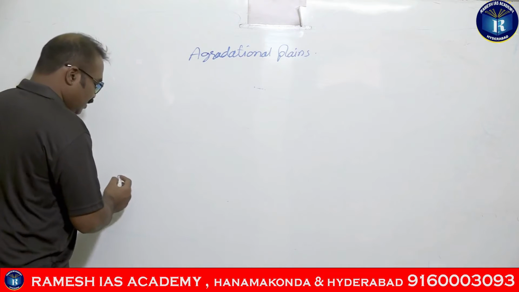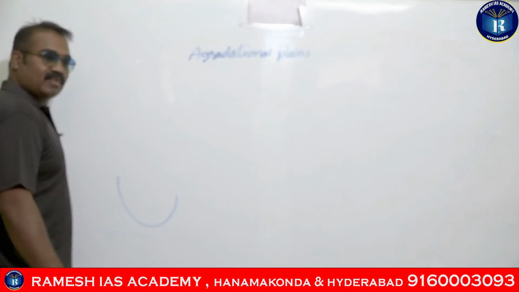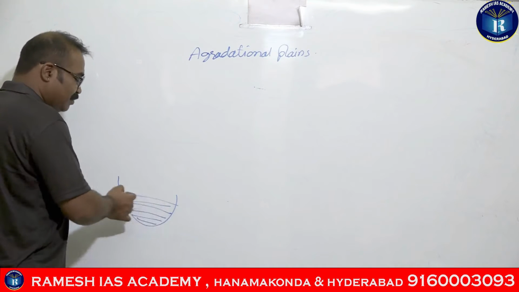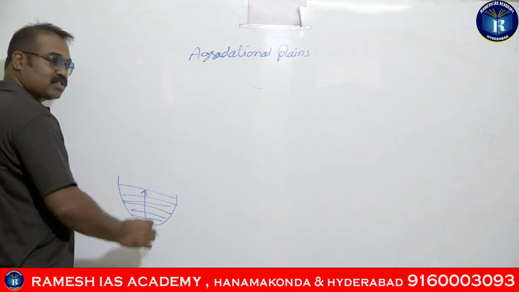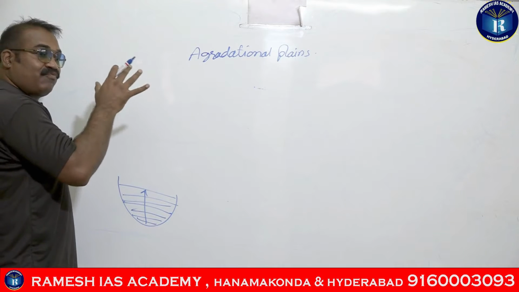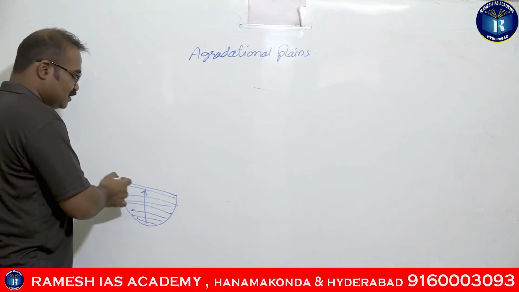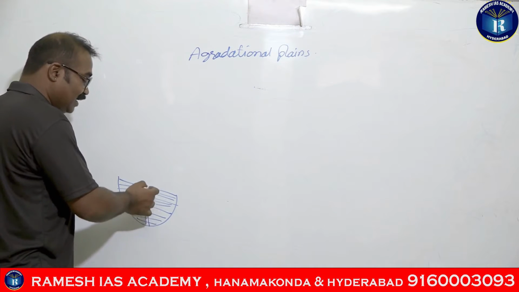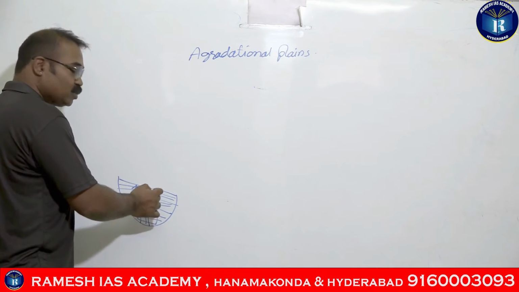See, if this is a depression, the depression got filled by the sediments. So the sediments are raising up. This process is called aggradation. So the Great Plains are called the aggradational plains. These are the plains which are formed by the deposition of sediments into the depressions, guys.